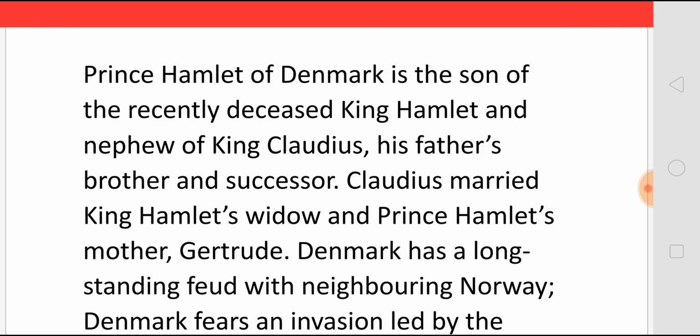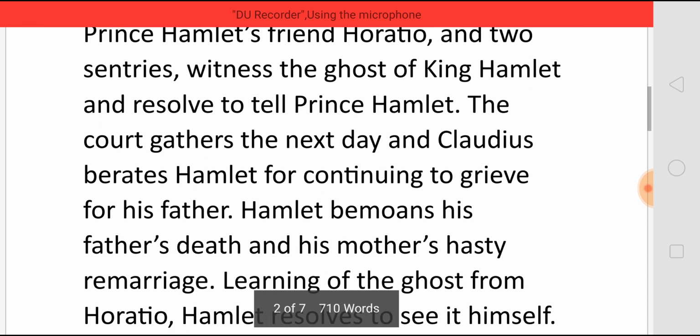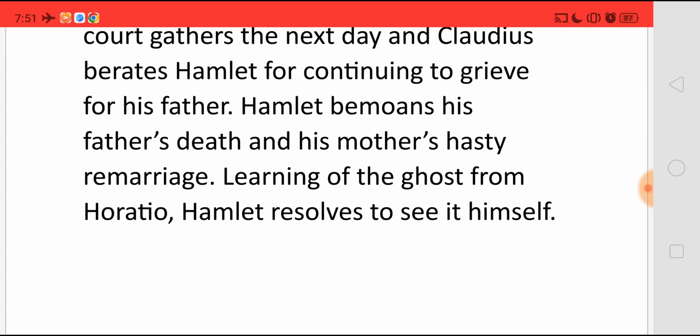Now Denmark has a long-standing feud with neighboring Norway, and Denmark also has a fear of invasion led by the Norwegian king's son, Fortinbras. Now Prince Hamlet's friend Horatio and two sentries say that they witnessed the ghost of King Hamlet, and they plan to go and inform Prince Hamlet. The court gathers the next day, and Claudius berates Hamlet for continuing to grieve for his father, and Hamlet bemoans his father's death and also his mother's hasty remarriage.